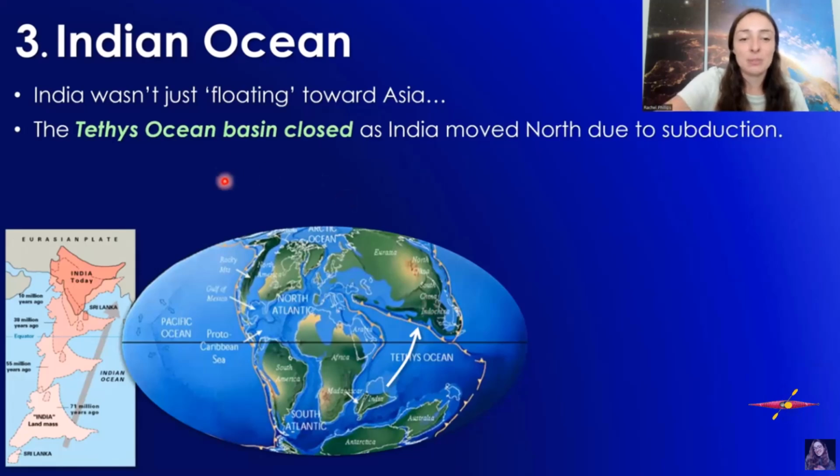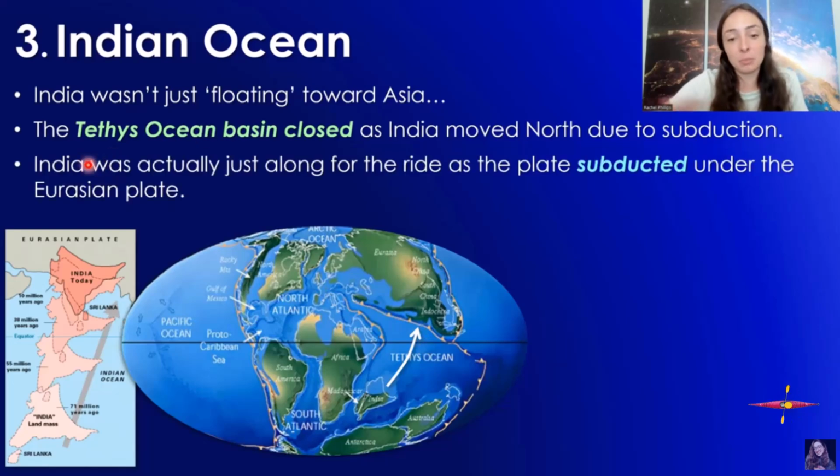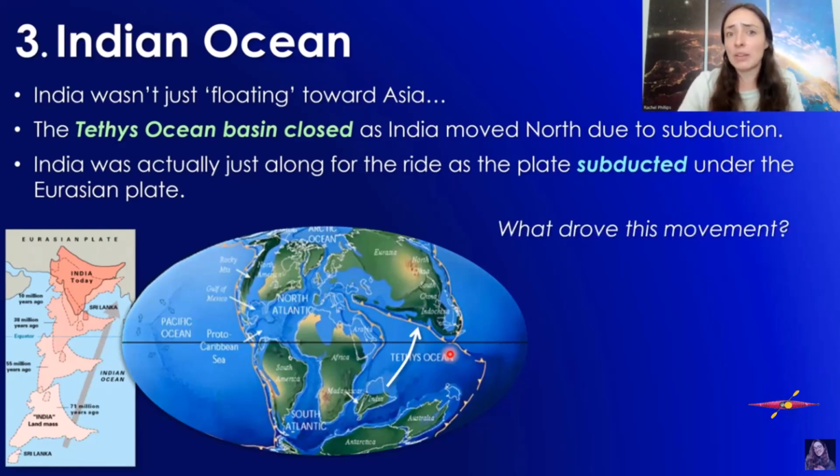Actually, the Tethys Ocean basin was closing as India moved north due to subduction of the Tethys Ocean tectonic plate, that's what those arrows mean, the subduction of that oceanic plate underneath the Eurasian plate. India was actually, rather than driving the movement, just along for the ride of this subduction and movement of these plates toward Eurasia. So what did drive this movement?